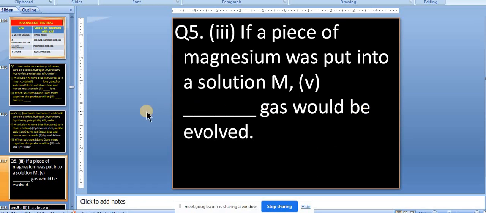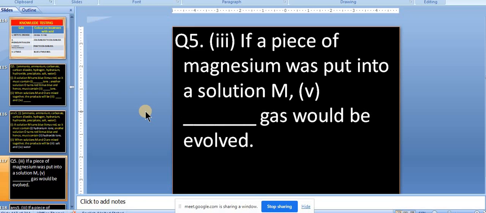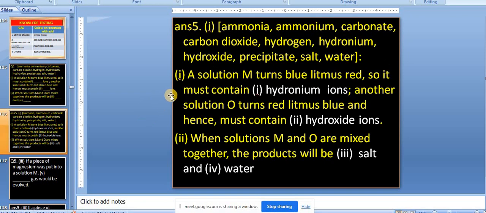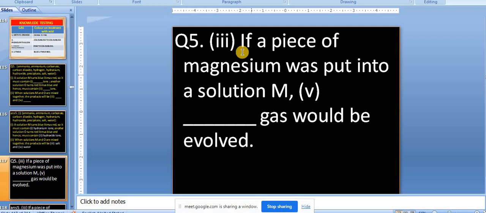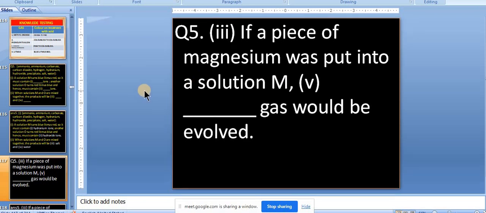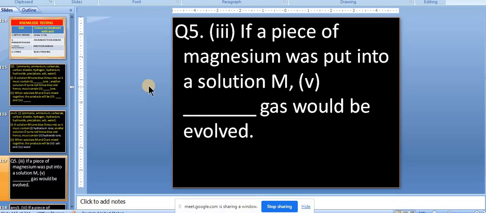A piece of magnesium was put in a solution of M. M was what solution? Acid? Yes, it was acid. So magnesium was put in acid. Which gas will be evolved? Hydrogen. Hydrogen gas will be evolved. Yes, okay. So let us continue.